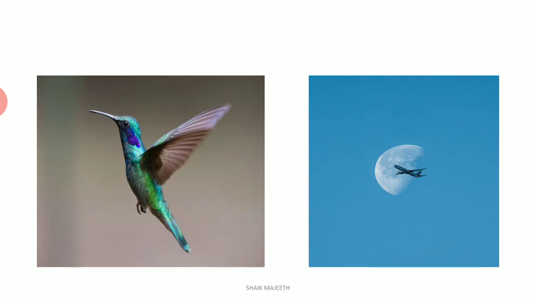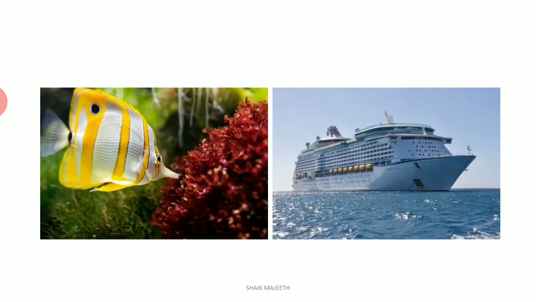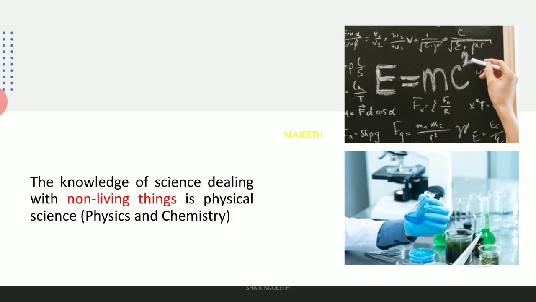Clear? Right now we define what is physics. Now we understand what is science. The knowledge of science which deals with non-living things such as sun, moon, earth, rainbow, etc. Right? Salt, water. These are all coming under the non-living things around us. The knowledge of science which deals with these things is known as physical science.